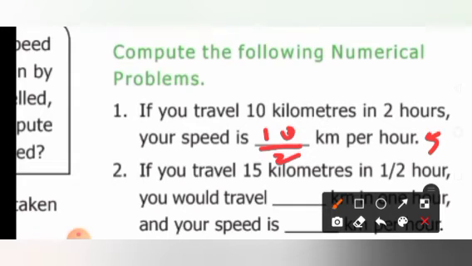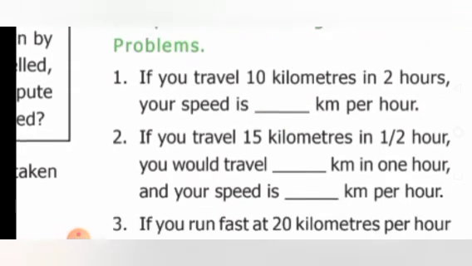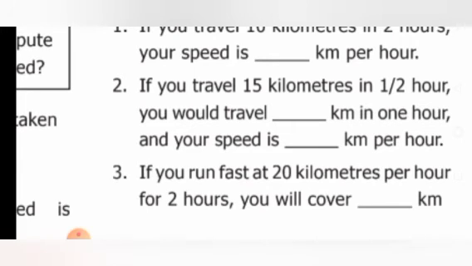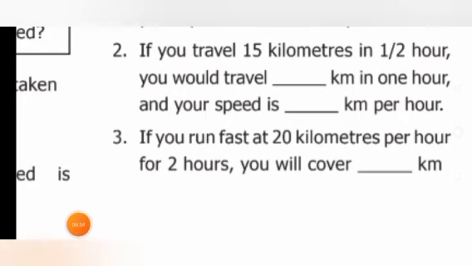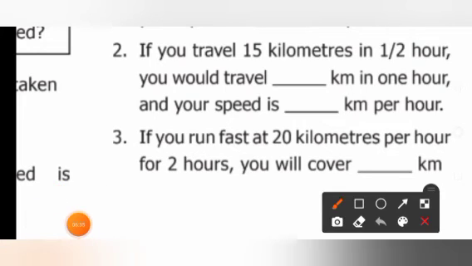Did you understand this, children? Good. So what is the formula to find out the speed? Distance travelled by time taken. Isn't it? We use that formula. Understood, children? Yes. The second sum: if you travel 15 kilometers in half an hour, okay, 1 by 2 means half an hour, you would travel dash kilometers in 1 hour and your speed is dash kilometers per hour.